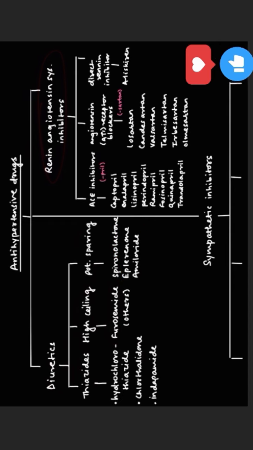Renin-angiotensin system inhibitors include 3 things: ACE inhibitors, angiotensin receptor blockers and direct renin inhibitors. ACE inhibitors include all the drugs which end with pril, so captopril, enalapril, lisinopril and so on. Angiotensin II receptor blockers end with sartan, such as losartan, candesartan, valsartan, telmisartan. And direct renin inhibitor includes aliskiren.